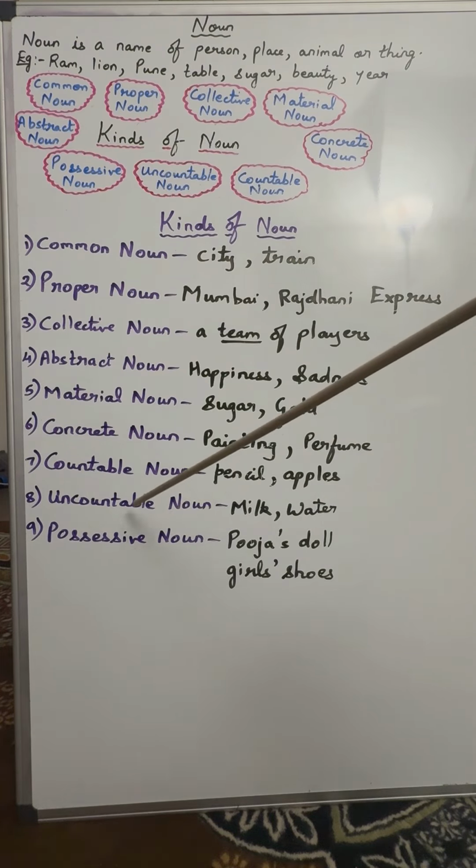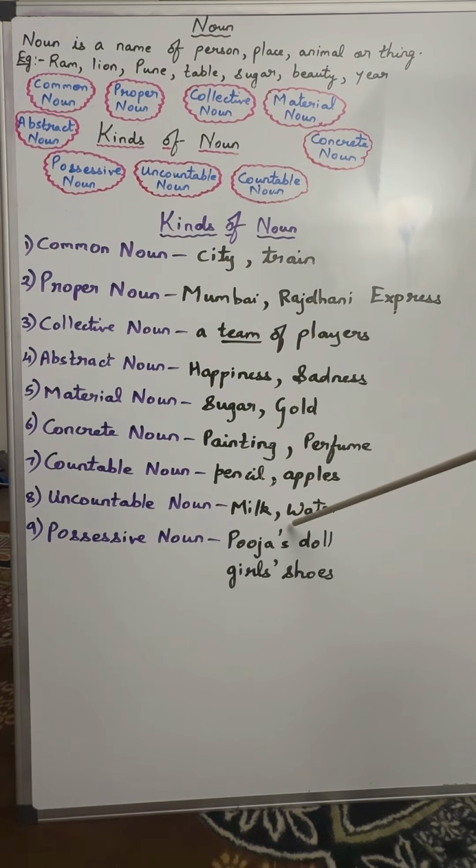Uncountable nouns are the nouns that can only be measured or weighed. We cannot count it in numbers. For example, milk and water. We can only measure it in liters. We cannot count it in numbers.